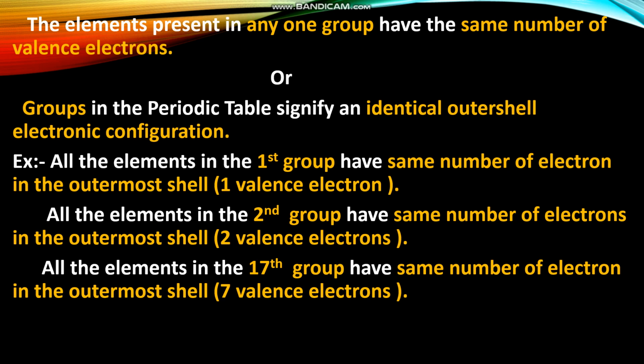For example, all the elements in the first group have the same number of electrons in the outermost shell, that is one valence electron. All the elements in the second group have 2 valence electrons. All the elements in the 17th group have 7 valence electrons.